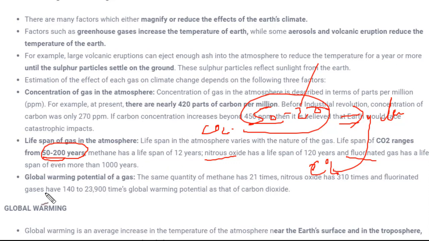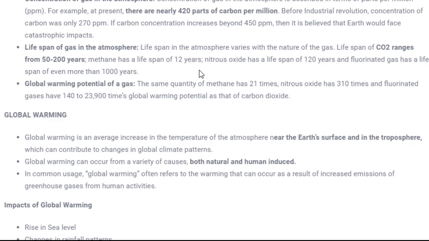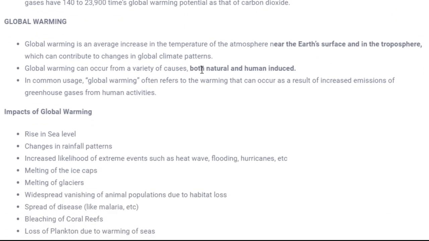Okay, and next is the global warming potential of gases. So there are certain gases which are responsible for global warming, or you can say the average increase of temperature of Earth's surface is called global warming. So these were the major factors which are responsible for climate change. Now, the next concept which we are going to study is global warming.